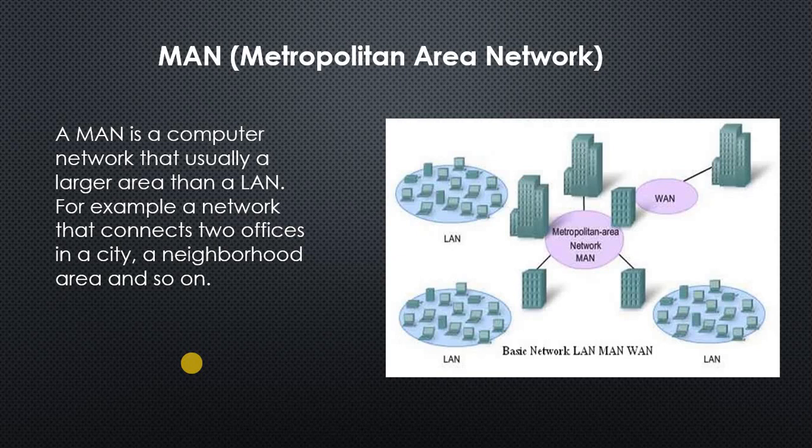You can see from the picture over here that here is a LAN, here is also a LAN, here is also a LAN. All these are three different buildings in a city. So all these buildings are connected together to form a particular area. Like over here you can see different cities have different offices. All these offices are connected to form a metropolitan area network. So this is basically an example of MAN. From the figure you can differentiate between LAN and MAN properly. LAN is a small network inside a building or a particular premises, whereas MAN is the collection of different LANs.